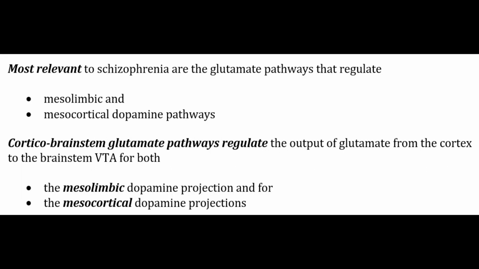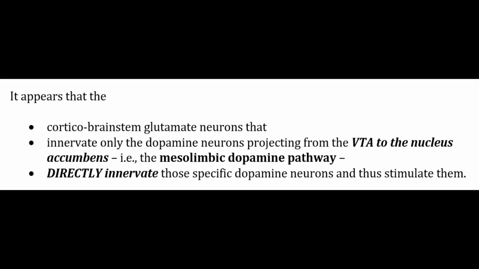Linking the NMDA hyperfunction hypothesis to the dopamine hypothesis of schizophrenia. Positive symptoms. The most relevant to schizophrenia are the glutamate pathways that regulate mesolimbic and mesocortical dopamine pathways. Now, the cortico-brainstem glutamate pathways regulate the output of glutamate from the cortex to the brainstem VTA for both these circuits. It appears that the cortico-brainstem glutamate neurons that innervate only the dopamine neurons projecting from VTA to the nucleus accumbens, that is the mesolimbic pathway, directly innervate those specific dopamine neurons and thus stimulate them.